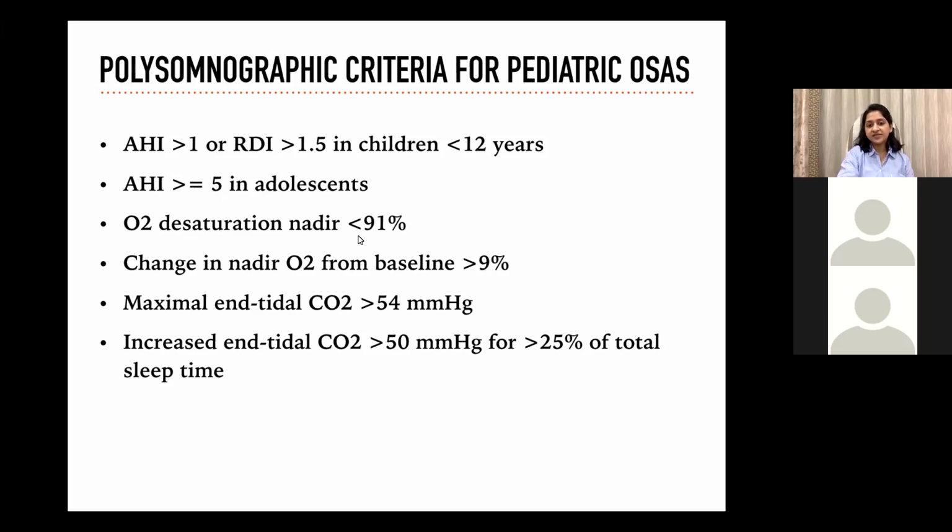Oxygen nadir of less than 91% or a change in nadir from baseline of more than 9% is also suggestive of obstructive sleep apnea. The next category is the maximal end tidal CO2 of more than 54 or an increased end tidal CO2 of more than 50 for 25% of total sleep time. This is the third indicator of obstructive sleep apnea.